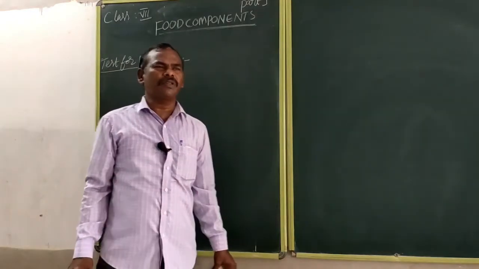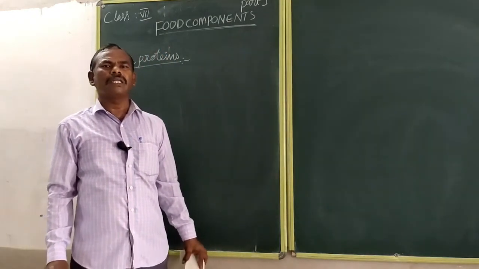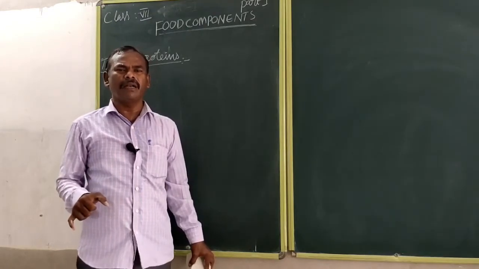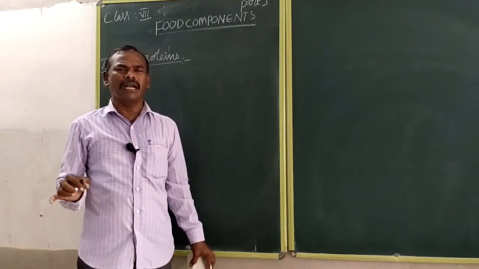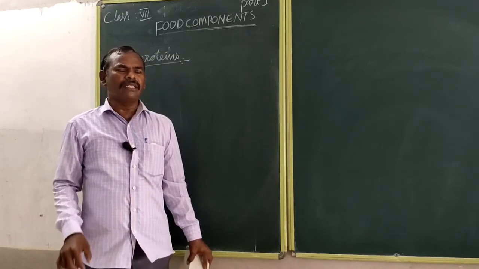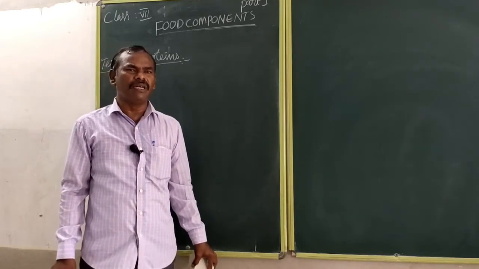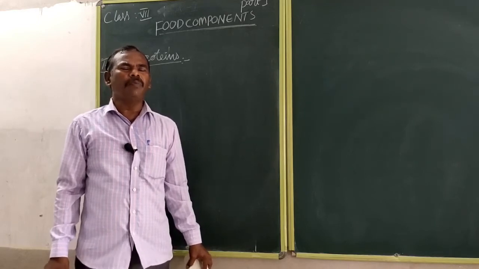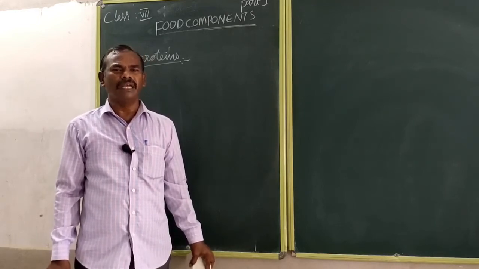What are the sources of the proteins? Proteins are also known as body building food. They contain carbon, hydrogen, oxygen and nitrogen. So all proteins are to build the body.